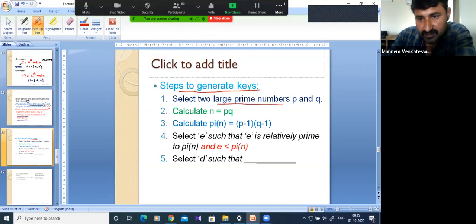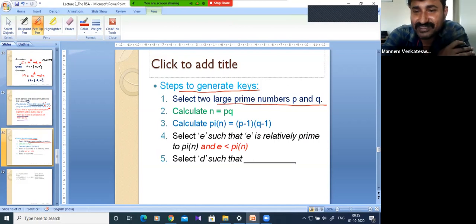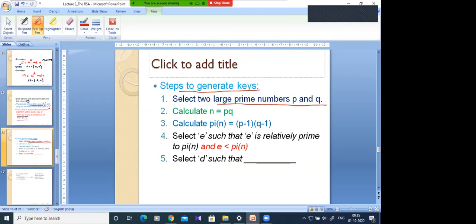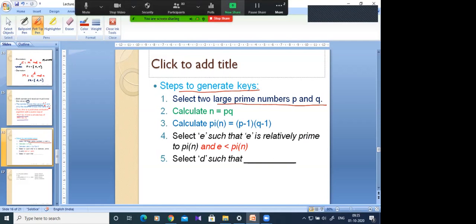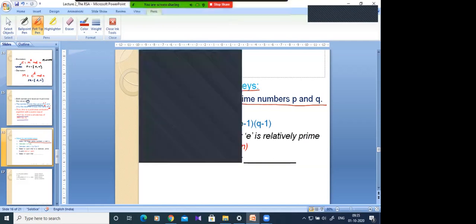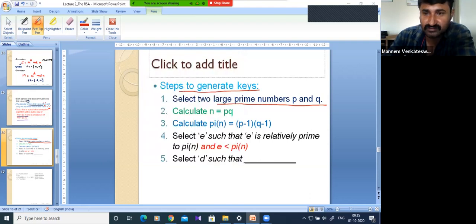Tell me, what is a prime number? Which integer will be called a prime number? The integer that is divisible only by itself and 1. So the factors must be the number itself and only one, correct? Yes, 1 and the number itself, which has only two factors. So what are the prime numbers? For example, can I give 3?